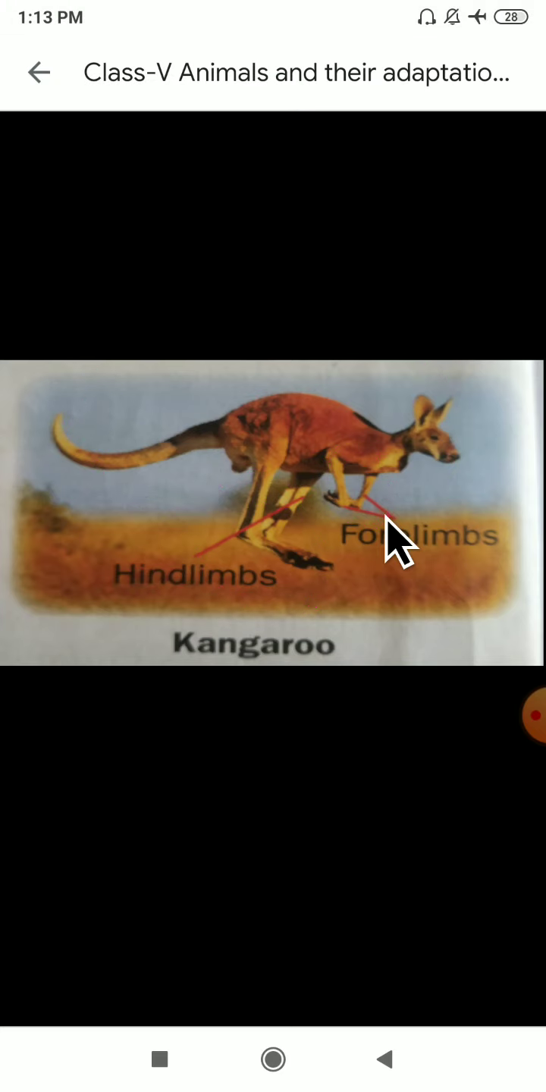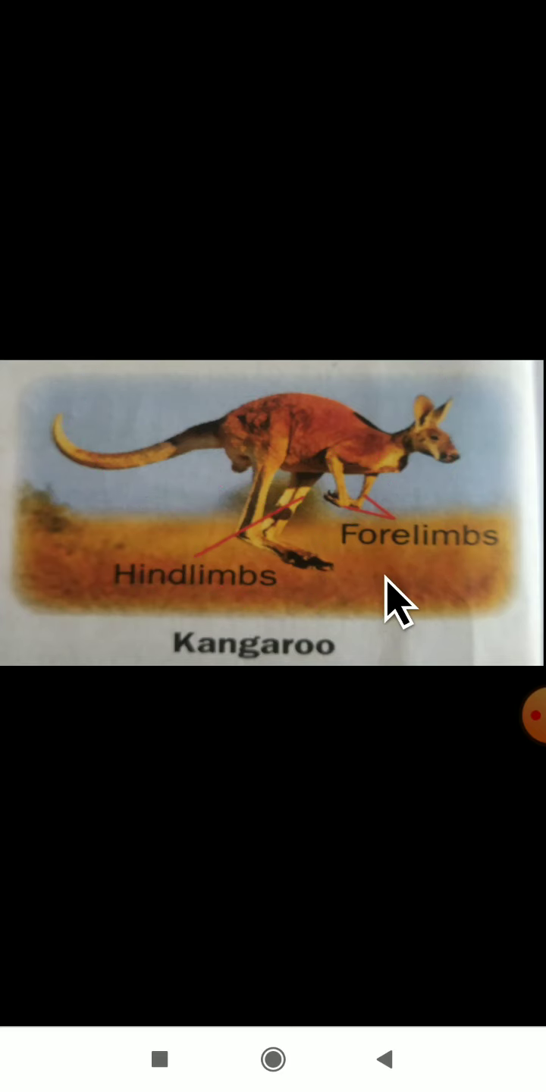I hope you have understood where the four limbs and where the hind limbs are. On the front side, these two are the four limbs, and these two are the hind limbs. Together, four limbs are there. The example is a kangaroo. What are four limbs and what are hind limbs? The limbs at the front are called the four limbs. The limbs at the back are called the hind limbs.